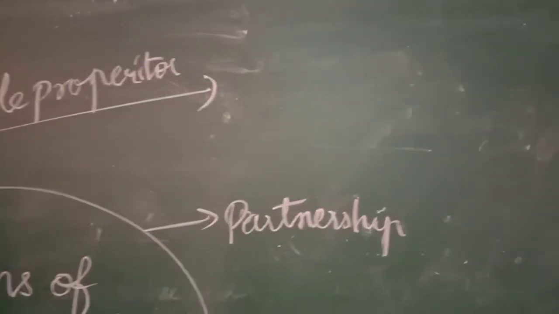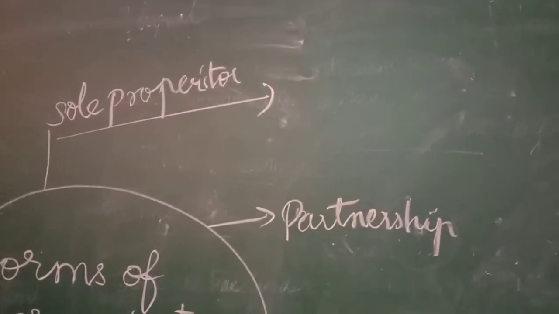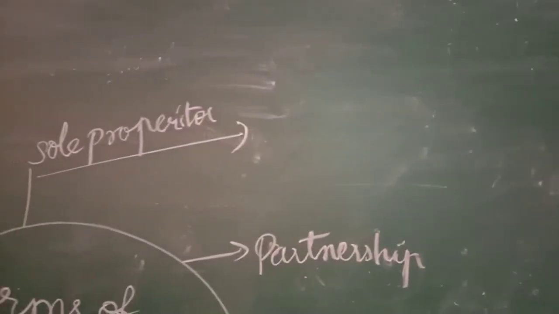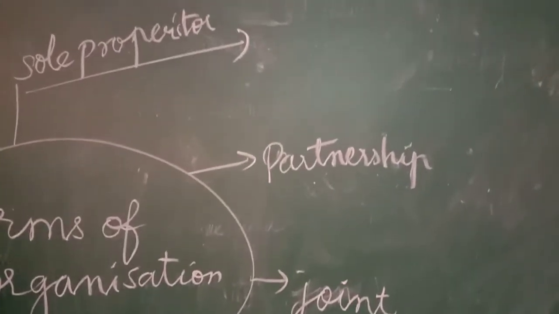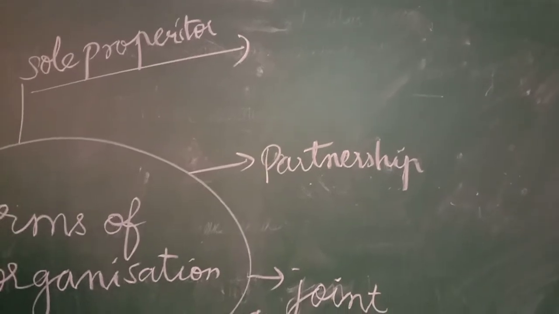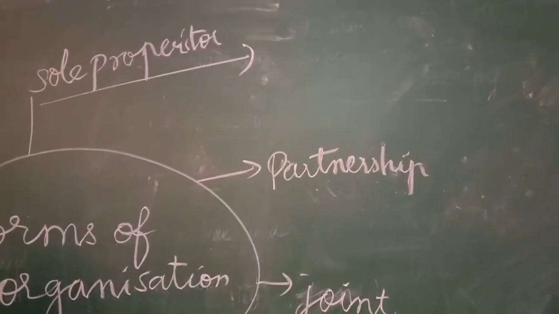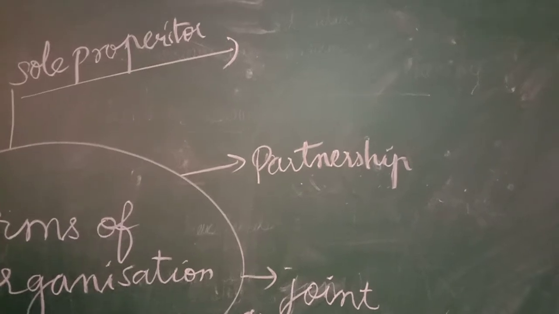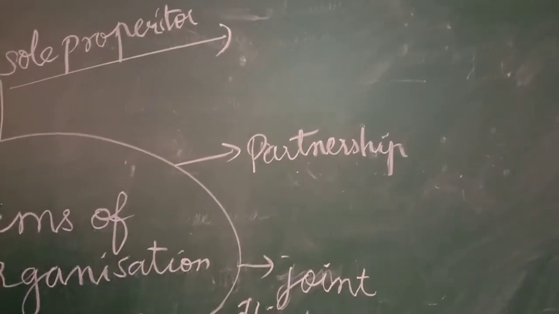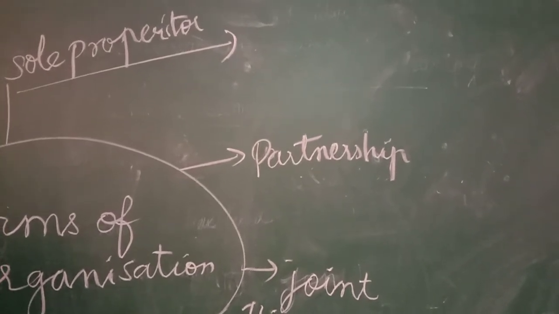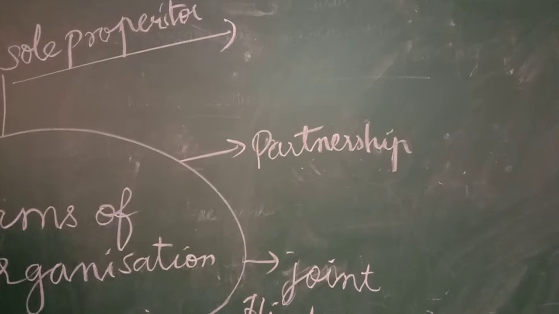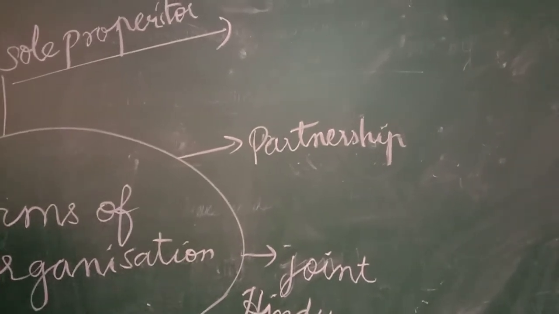Now let us start with the sole proprietor. Today we are going to discuss the sole proprietor topic. Each one of them has its own merits and demerits, and we are going to understand each form in the forthcoming classes through live examples. We will see the merits and demerits, and also we will be discussing the features, advantages and disadvantages, and characteristics of a sole proprietor.